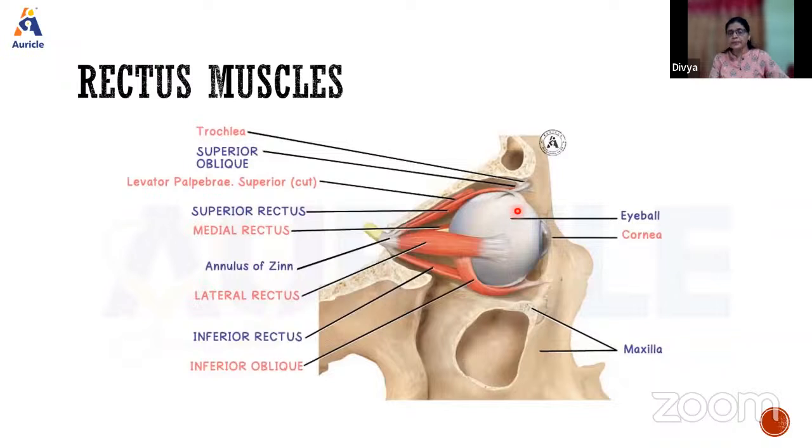When you see the orbit, it is not straight. The medial walls are parallel, whereas the lateral walls come converging. So the orbital cavity is directed outwards. Because of that, the eyeballs are slightly obliquely placed, so the insertion is also a little different. In a spiral manner, it gets inserted.